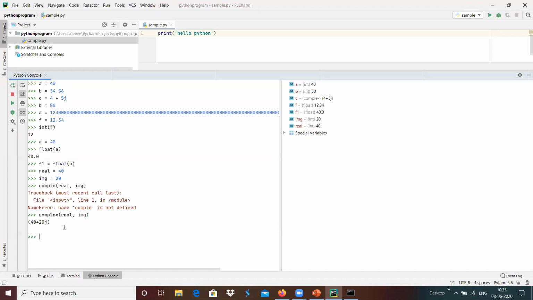And if we want to convert the integer into complex and complex into integer, we can do that if the value of the imaginary part is 0.